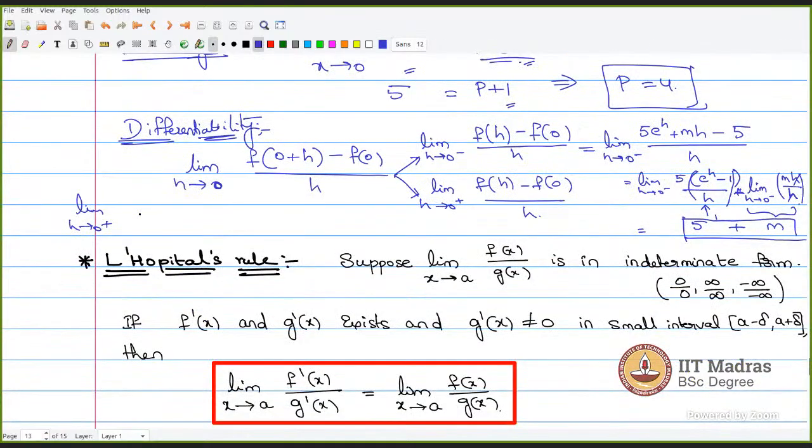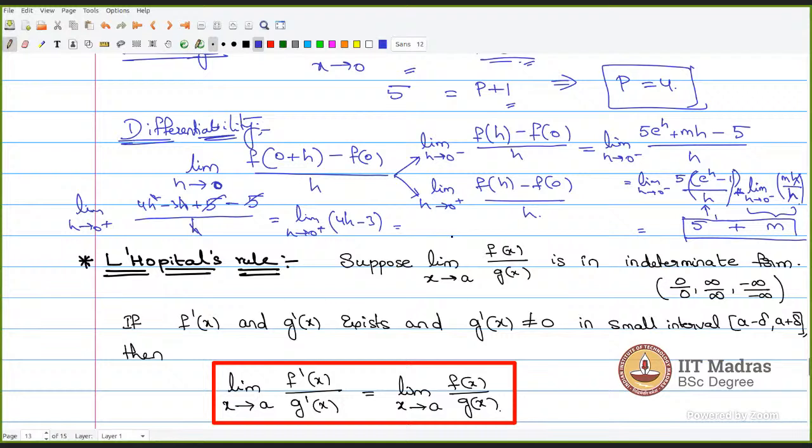So limit 4h squared minus 3h plus n. What is the value of n? 5. By now we know the value of n, which is 5. Minus what is f of 0? 5. 5 divided by h. So this 5 and this 5 will get cancelled. We will get limit h tends to 0 plus, this h and this h will get cancelled. This h and square will cancel. We will get 4h minus 3.